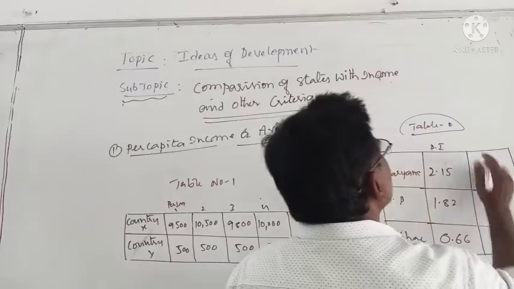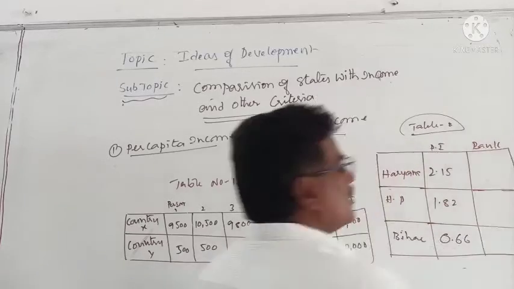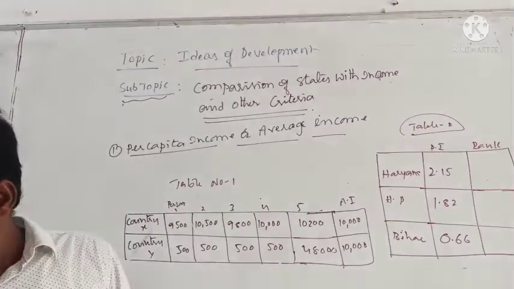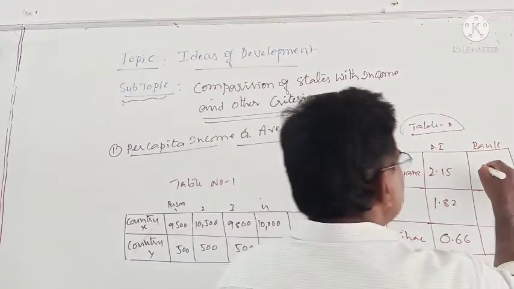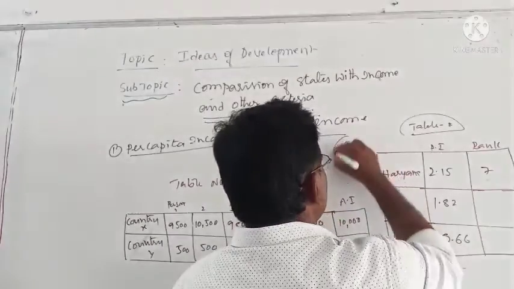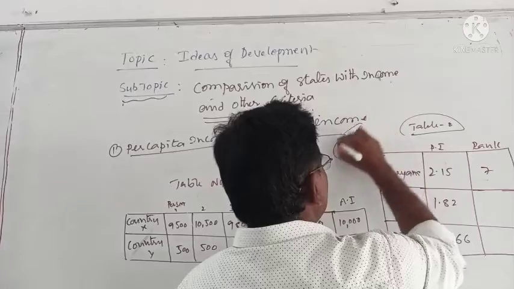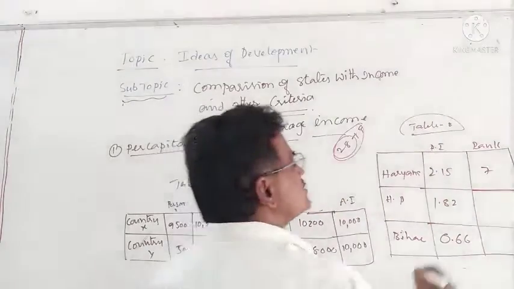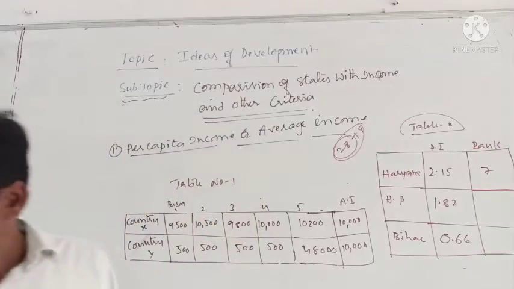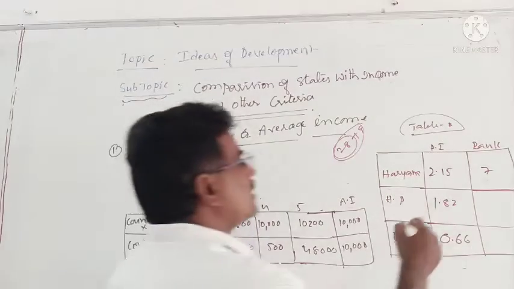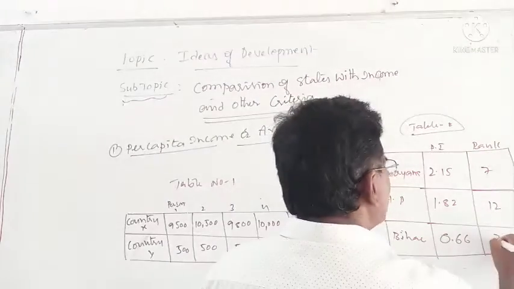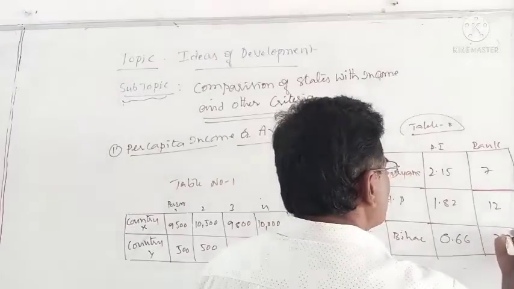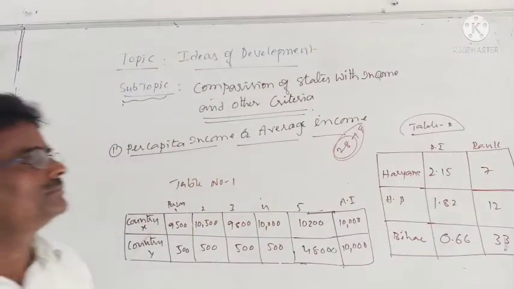According to this, if you observe the rank among all the states, I know that there are 28 states plus 9 union territories. Among all of them, Haryana's rank for income is 7, Himachal Pradesh's rank is 12, and Bihar's rank is 33. Look at that.